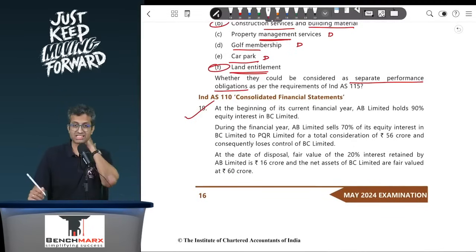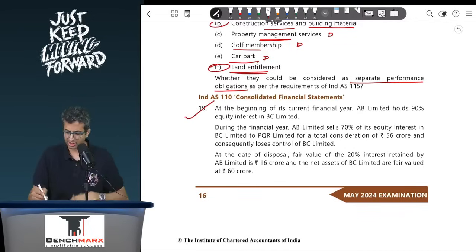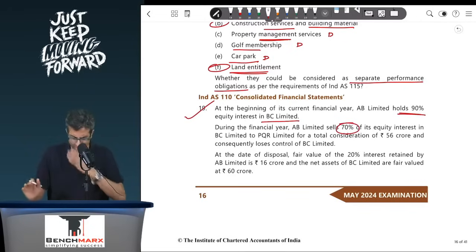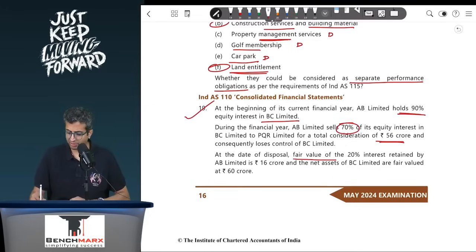There is a stake sale, and then there are certain reserves which need to be transferred. So at the beginning of the year, we hold a 90% stake in BC. During the year, we sell 70%. So that results in a loss of control. Same question, no difference. To PQR, the total consideration was 56. So that is your sale, bank account debit 56. At the date of disposal, the fair value of the 20% interest that is retained is 16 crores, and the net assets of BC are fair valued at 60 crores.